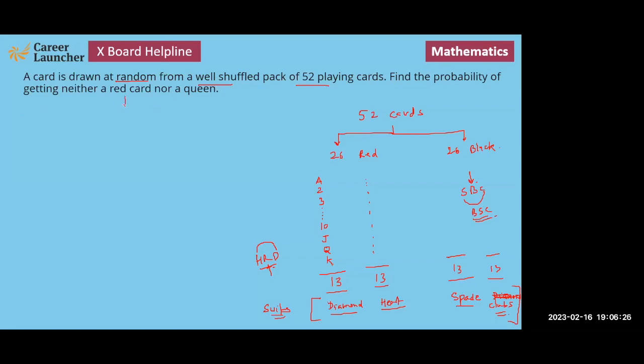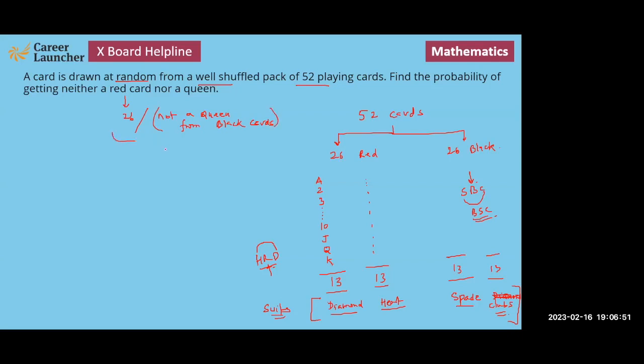There are 26 red cards, and you should also not get a queen, right? So it cannot be a red card, and it cannot also be a queen from the remaining black cards.